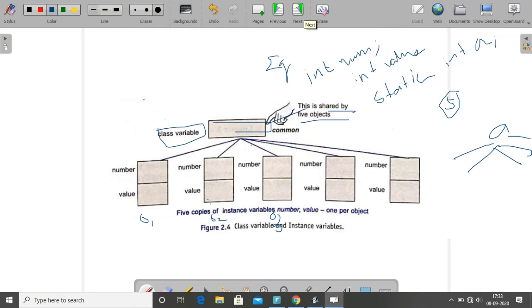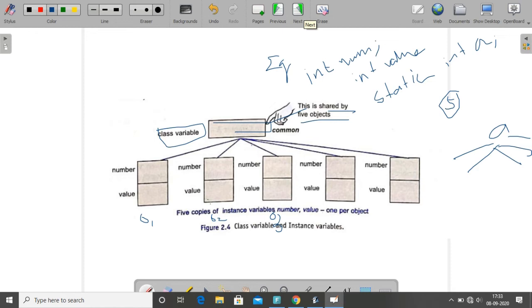But in the case of a static variable or class variable, it will act as common to all the objects. If the number of objects is 5, the same variable is common to those 5 objects. This is the difference between an instance variable and a static variable.